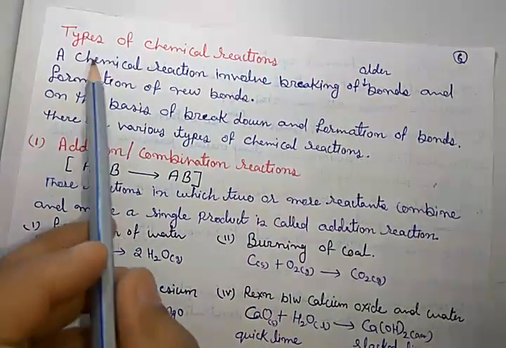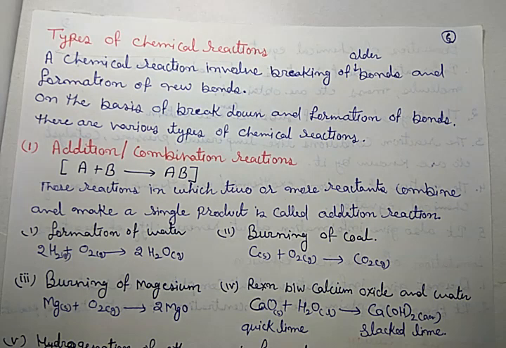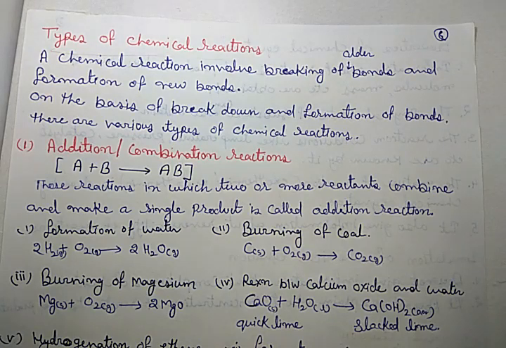Now let me discuss the next topic, which is types of chemical reactions. The first thing that comes to mind is what happens in a chemical reaction. In a chemical reaction, the former bonds, the older bonds of the substances break and new bonds are formed. So we can say that chemical reactions involve breaking of older bonds and formation of new bonds.